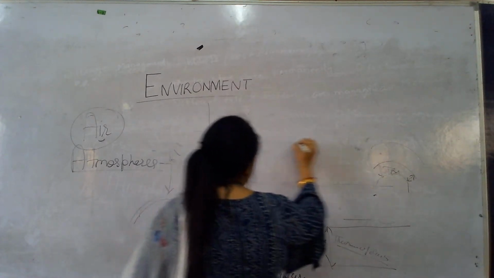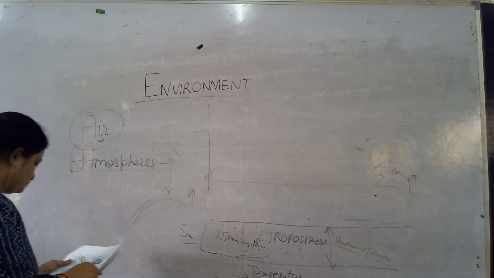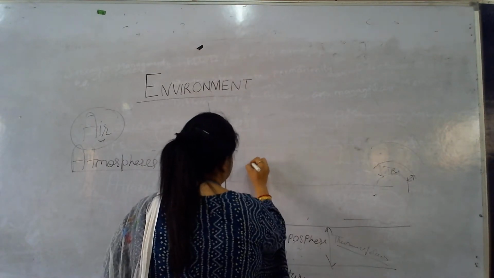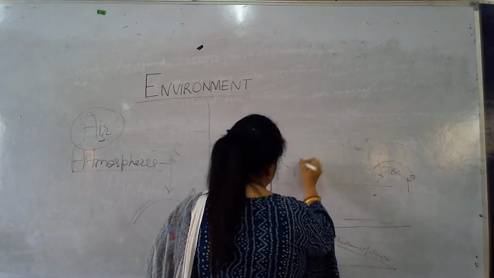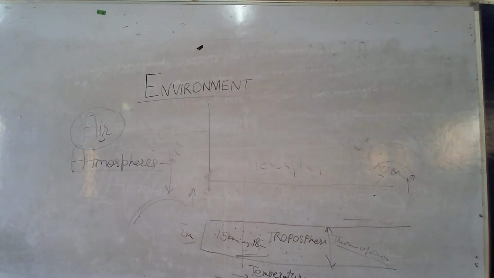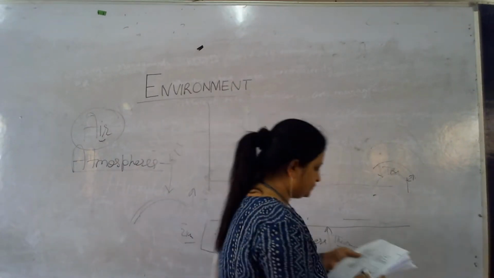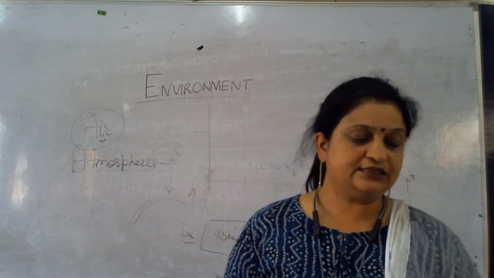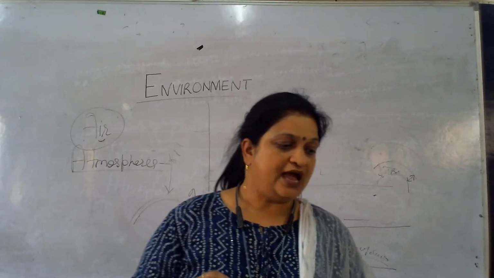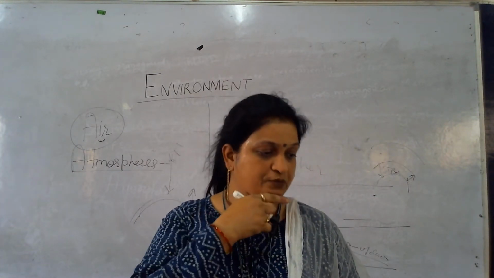The third layer of the atmosphere is the mesosphere, and it is also called the middle layer of the atmosphere. The mesosphere is the third layer of the atmosphere, lies above the stratosphere and extends up to 85 kilometers from the Earth's surface. The thickness is 35 kilometers.